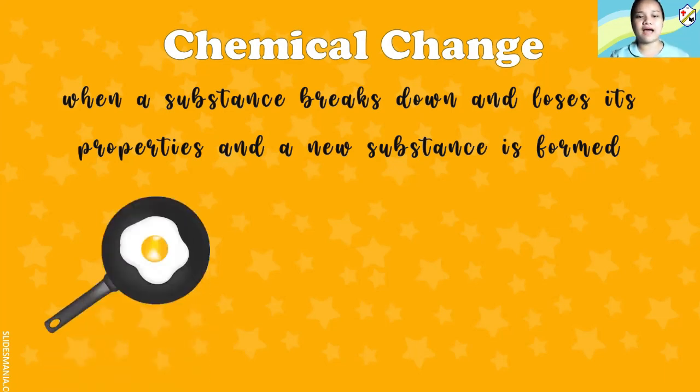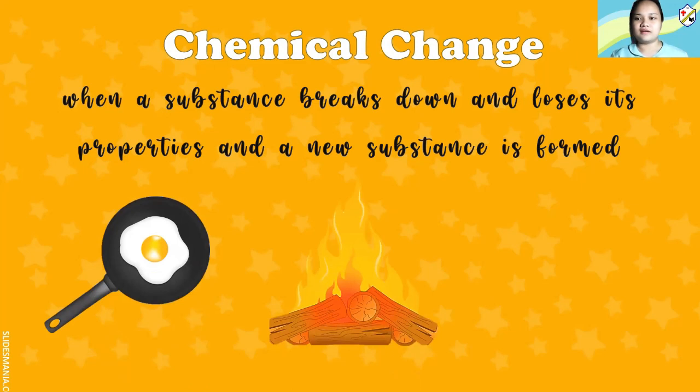For example, we have the egg. The first object is the raw egg. But when we cook it, it forms into a food that we can eat. Next is burning of wood. If you cut only a wood, it will be physical change because after, it's still a wood.